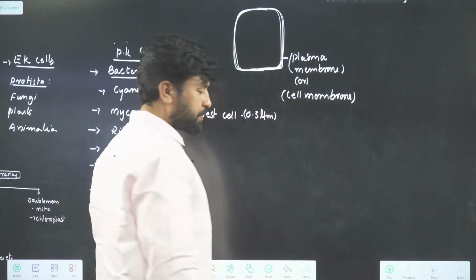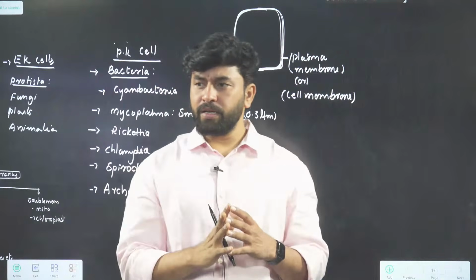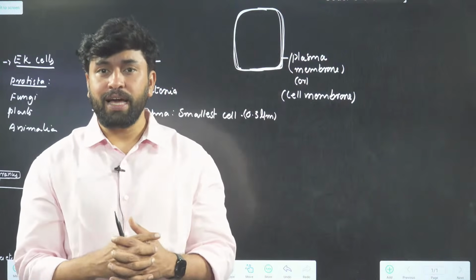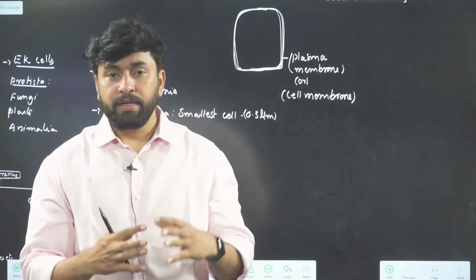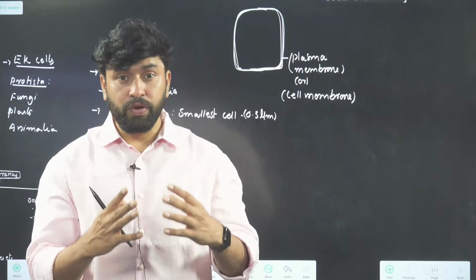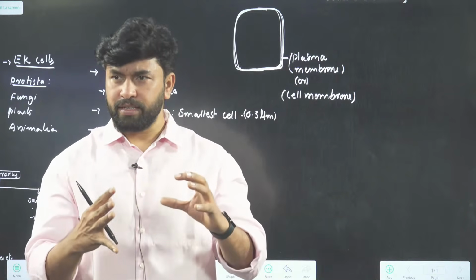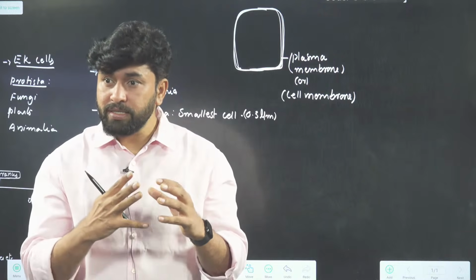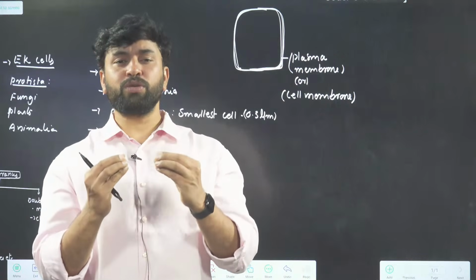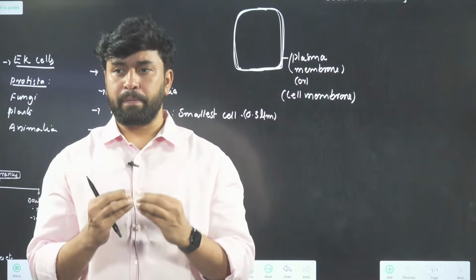What is the difference? Around the cell there is a membrane, you can call it cell membrane. But that cell membrane is semi-fluid in nature, or quasi-fluid membrane. Because of this quasi-fluid or semi-fluid nature, this membrane is known as plasma membrane.